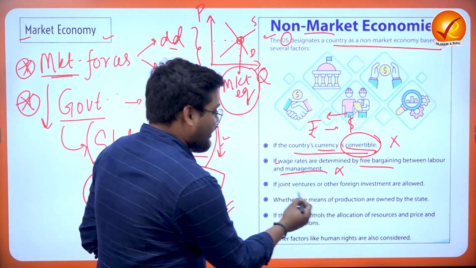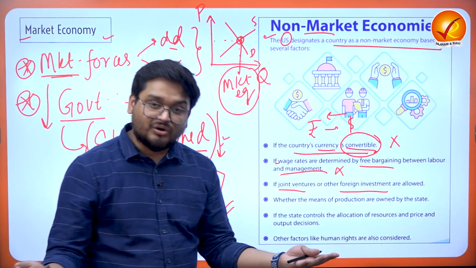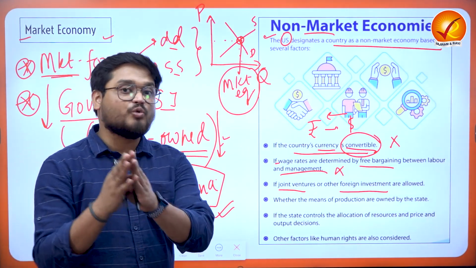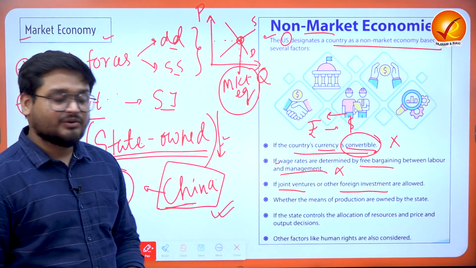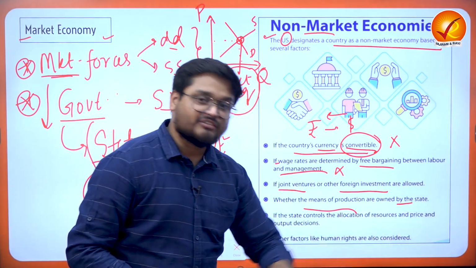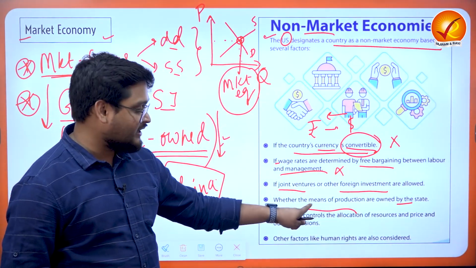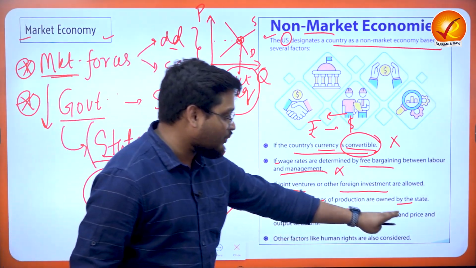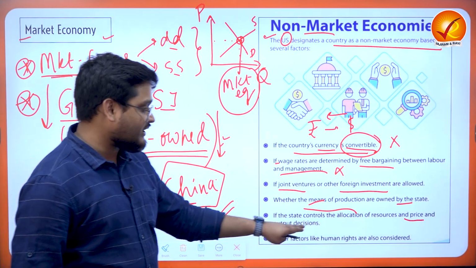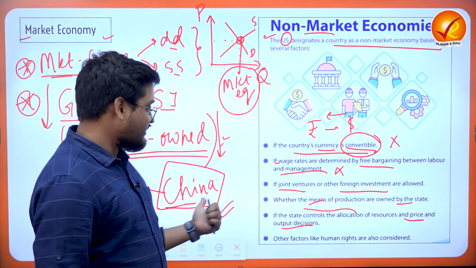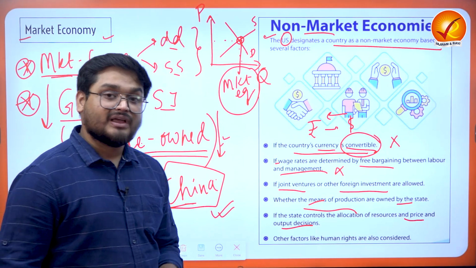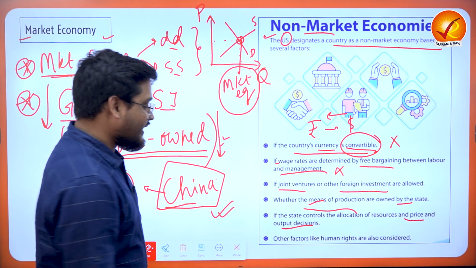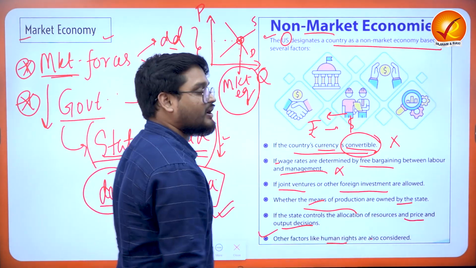Or whether joint ventures or other foreign investments are allowed or not. It actually looks into the openness of your economy. Whether your economy is open or closed is also a factor. Whether the means of production are owned by the government is also a factor; if they are owned, that means they are not market economies. Then, whether the state controls the allocation of resources and price and output decisions, as in the case of China, where despite having many private companies, they also try to manipulate their production levels, right? And finally, other factors like human rights are also considered.